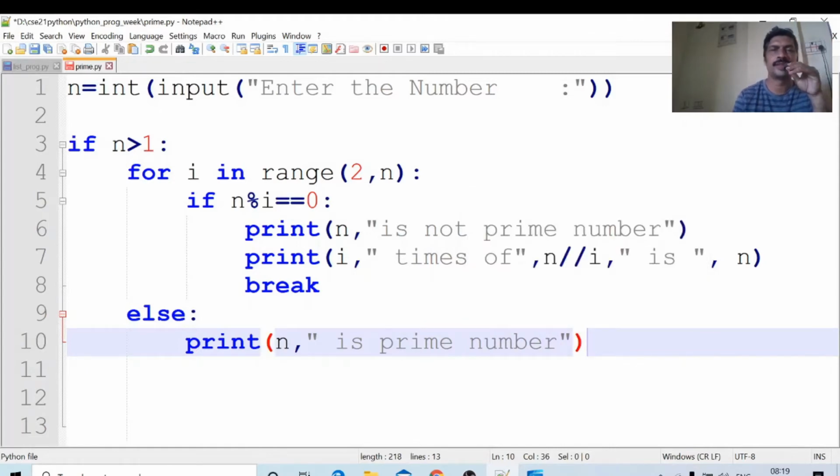Okay, when this else block is executed, from 2 to that number, the answer is always no. 17 % 2 is not 0, 17 % 3 is not 0, 17 % 4 is not 0, up to 16. Every time it is not 0, which means we will come to the else block.